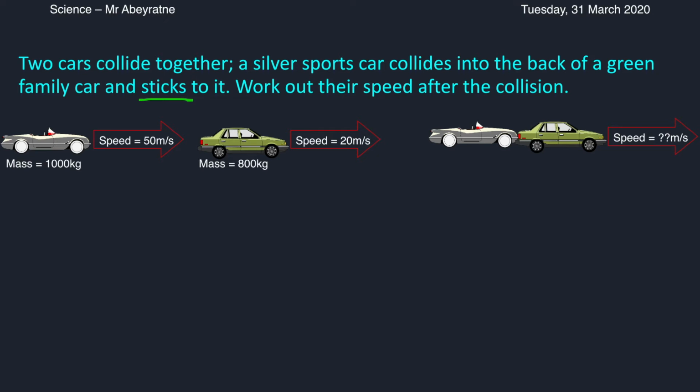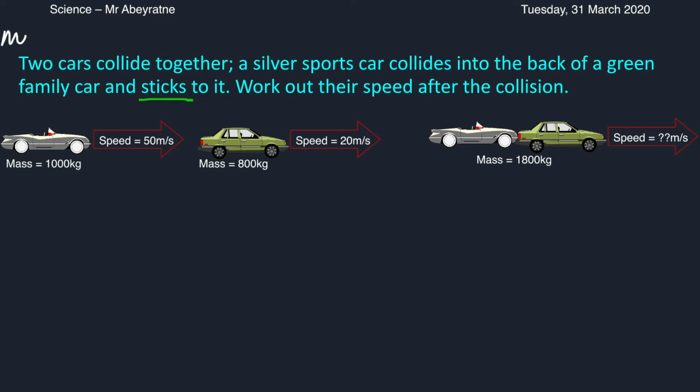We need to work out what that speed is. But before we do that, let's think about the total mass of these two cars together, and that is 1,800 kilograms. Because they're stuck together, we can think of them as one body, one object. Before we begin to work this out, let's recall what we've learned already about momentum.